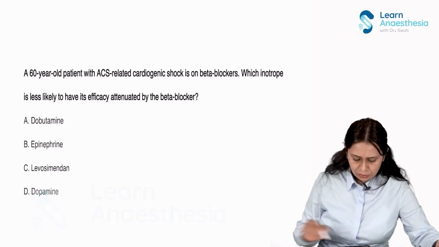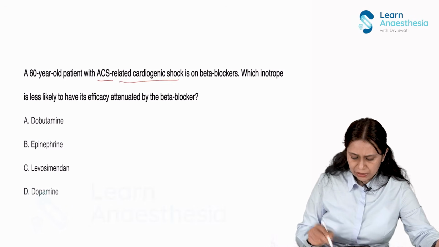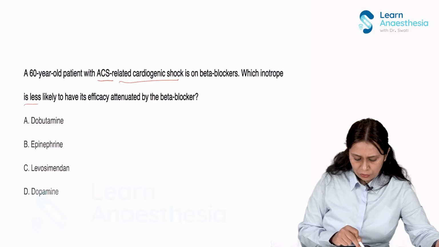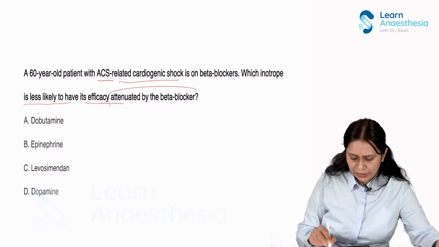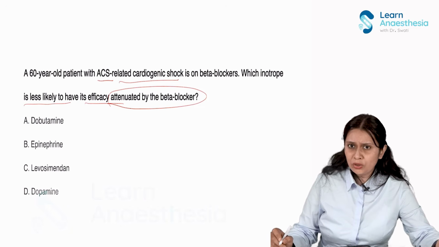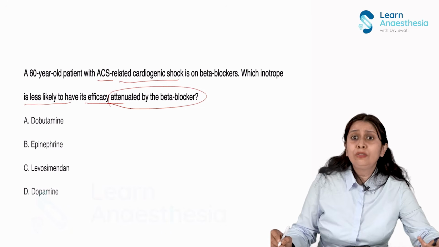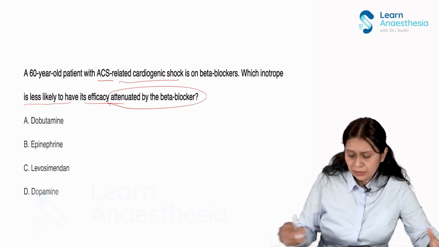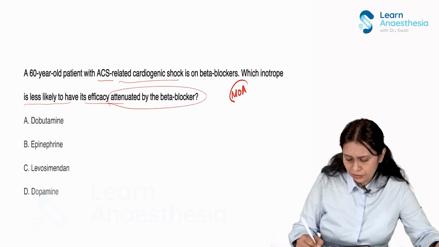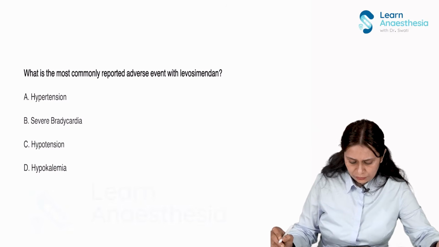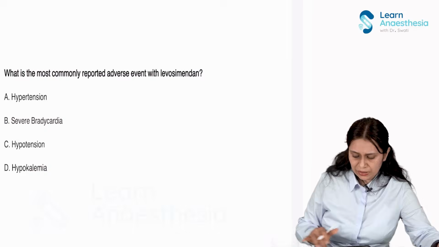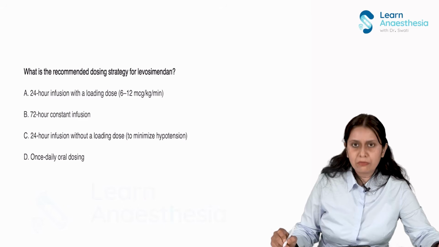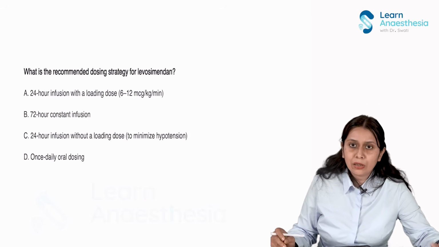Then, a 60-year-old patient with acute coronary syndrome related cardiogenic shock on a beta blocker: which inotrope is less likely to have its efficacy attenuated by the beta blocker? Which inotrope does not act through the alpha and beta receptors, the beta 1 receptor? Again, this question is all on the mode of action of Levosimendan. Then, what is the most commonly reported adverse effect? We will talk about the adverse effects as well and solve that question on that basis. What is the recommended dosing strategy? So, how do we use this drug?